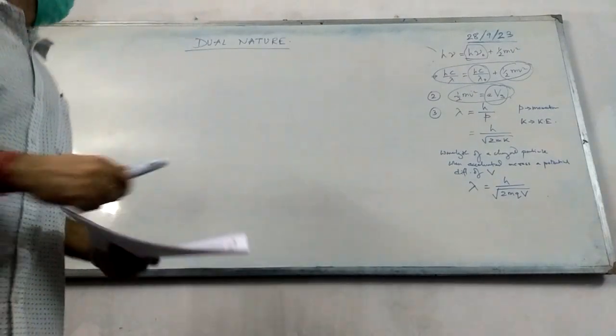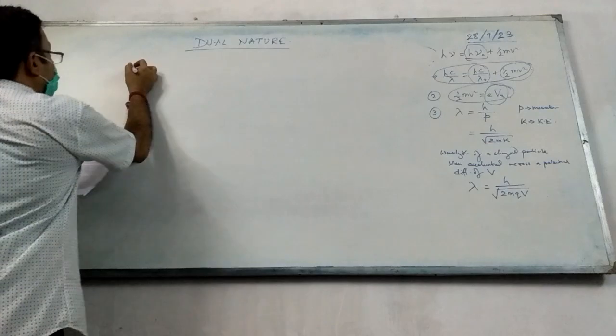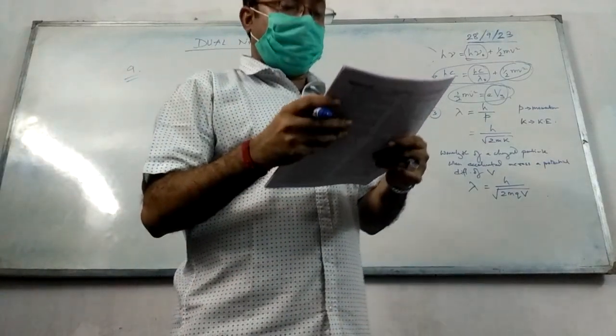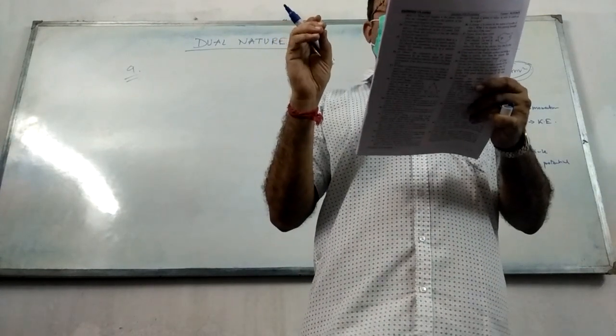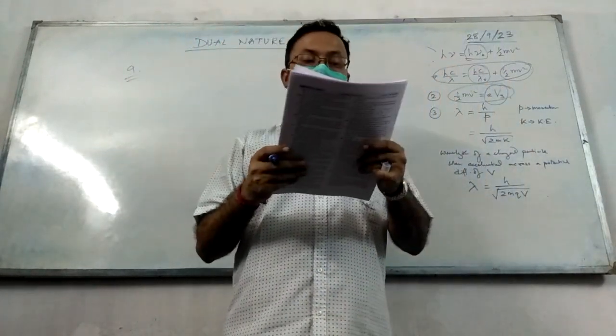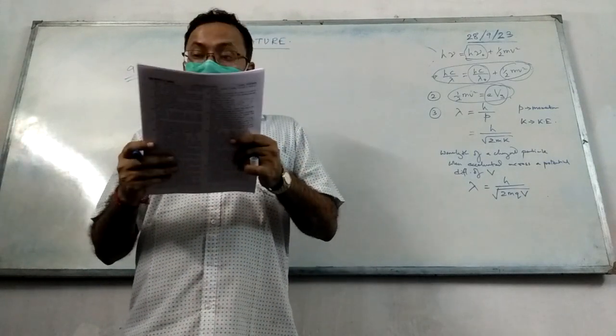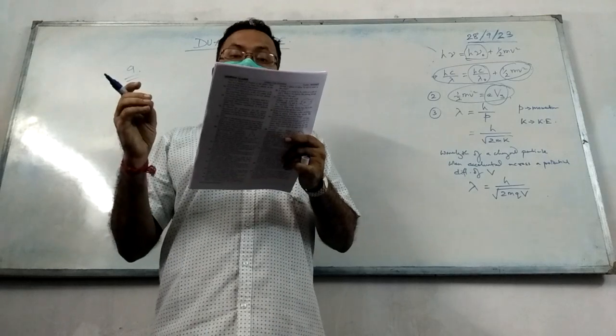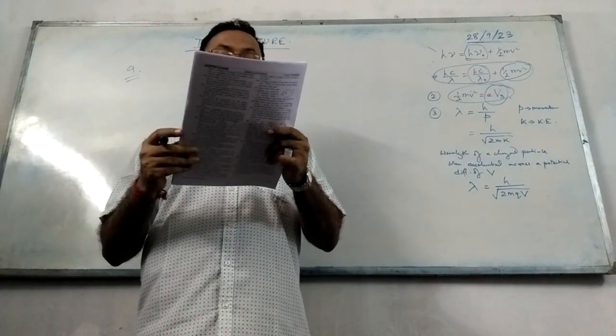Okay, now the next question, question number 9. It's a theoretical question. It says predict and explain: light of a particular frequency, particular wavelength, does not eject electrons from the surface of a given metal. Should the wavelength of light be increased or decreased in order to make the ejection of electrons possible?